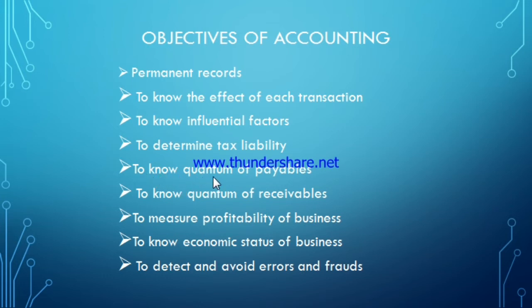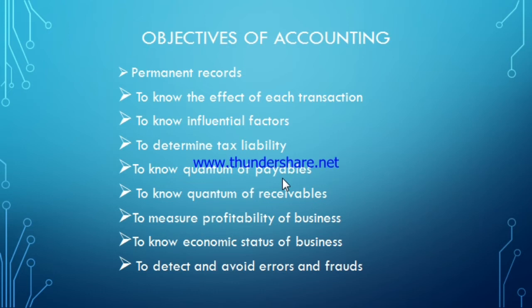Next one, to know quantum of payables. Suppose there are two types of transactions, cash transactions and credit transactions. If you have made the transactions through cash, then the payment is done on the spot only. But if the transaction is made on credit, then immediate payment is not to be done, but after a stipulated time period that payment has to be done.